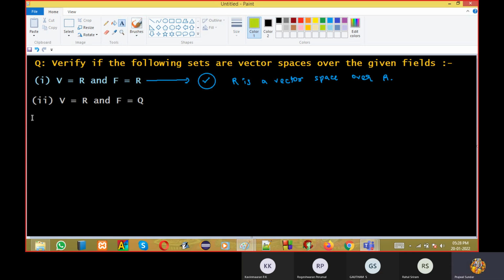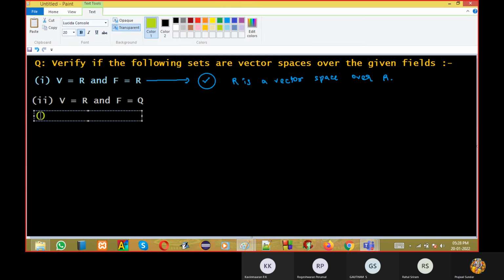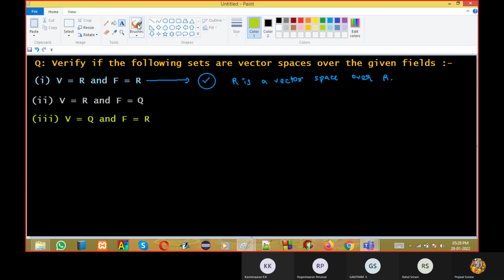Right, next example also. That example, we will reverse it. We will take vector space as Q and we'll take field as real numbers.